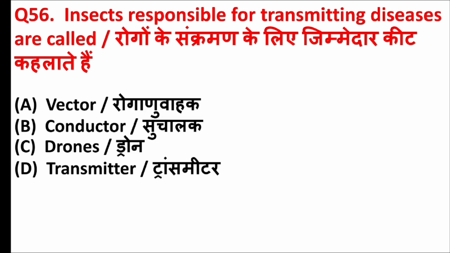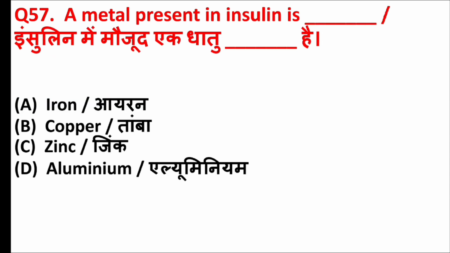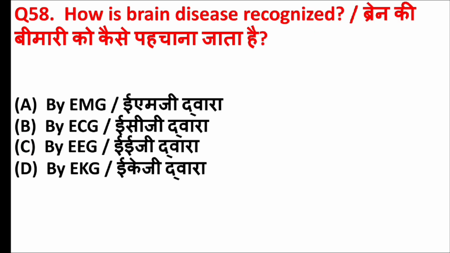Insects responsible for transmitting diseases are called. Answer is option A, vector. A metal present in insulin is blank. Answer is option C, zinc. How is brain disease recognized? Answer is option C, by EEG.